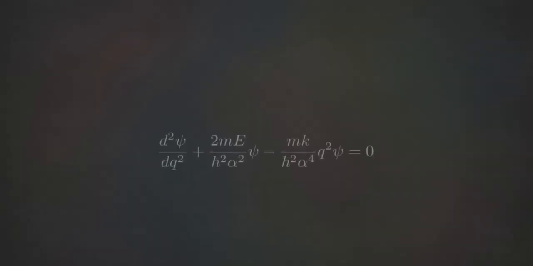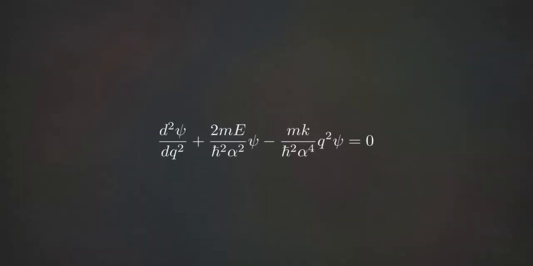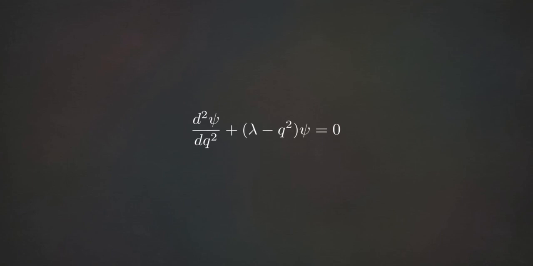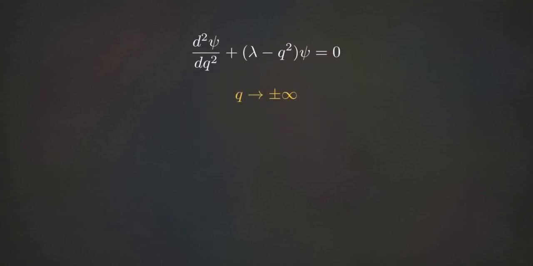This second-order differential equation is cluttered with physical constants: mass, the spring constant, and Planck's constant. We clean it up by introducing a dimensionless variable q and grouping the remaining constants into a new energy parameter lambda. This yields a simplified dimensionless differential equation.